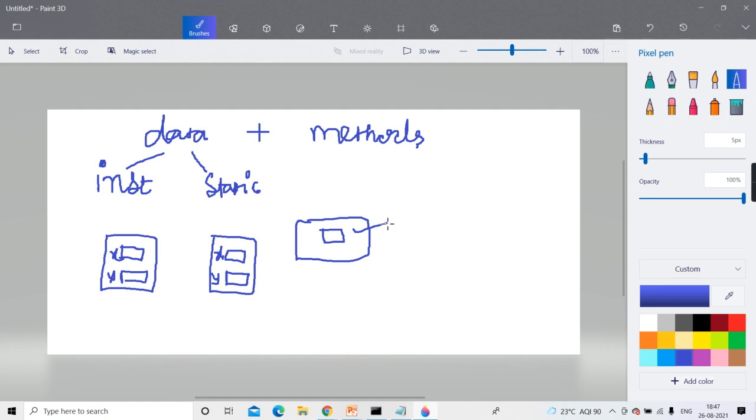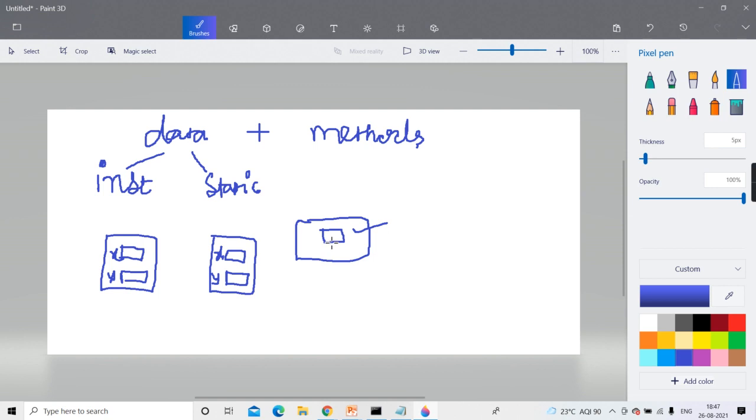Static. Clear? So you create your object or you don't create? Who is there? Static. And when are static members created? At the time of code loading. And remember, a static exists till your program doesn't terminate. Till your program doesn't terminate, static will remain in existence.